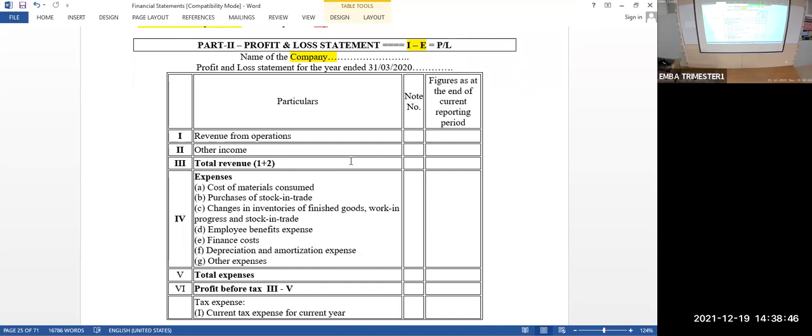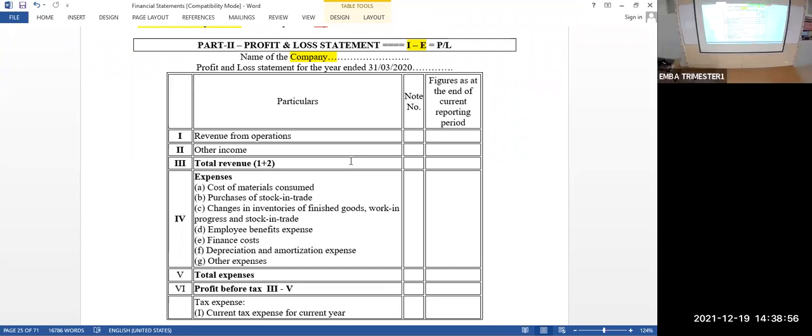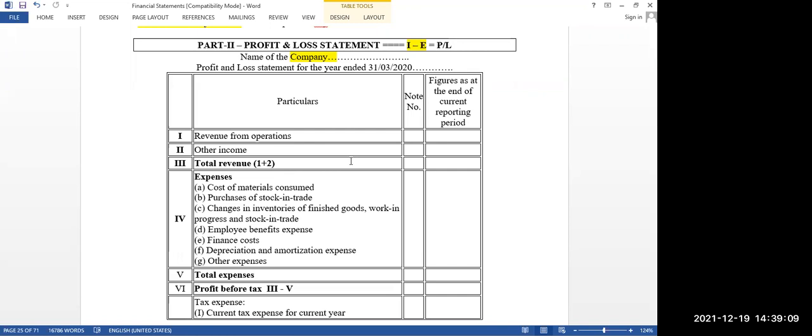If that is the case, you will be writing like this: cash account debit 10,000 rupees to A's capital account, or B's capital account, C's capital account. That will be reflecting in the trial balance in the name of A's capital. That will come under the balance sheet, but that balance sheet will not be looking like this. That balance sheet is different, the balance sheet of a partnership firm, which we are not studying here.